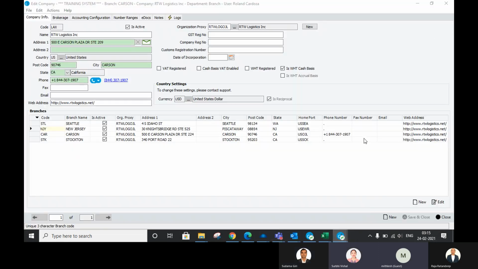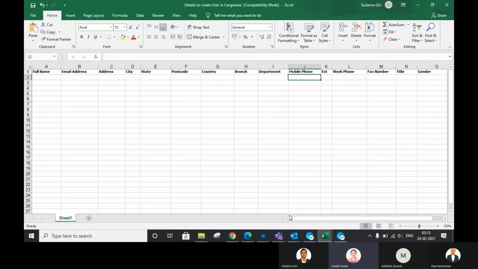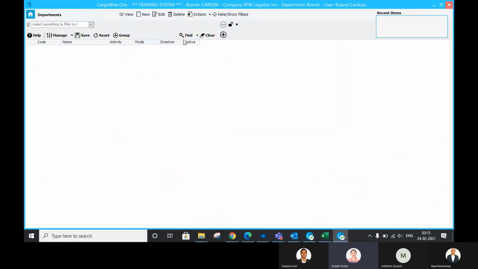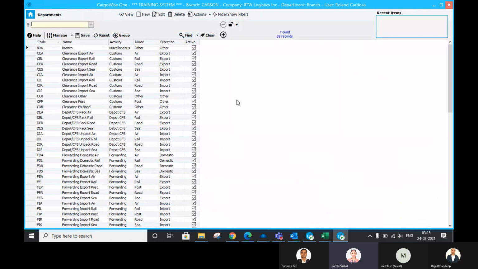And regarding the departments also, I think we need to have one session on all these, data updation inside the CargoWise. So you can propose when you want to do it. I think we can do it on Friday. Brokerage, we can keep in the next week. Okay, let's do Friday. Let me know what you want to discuss. Accordingly, I'll select the team and let you know.